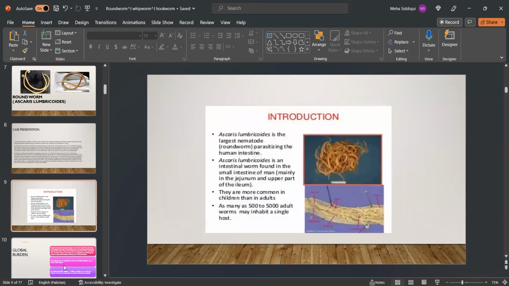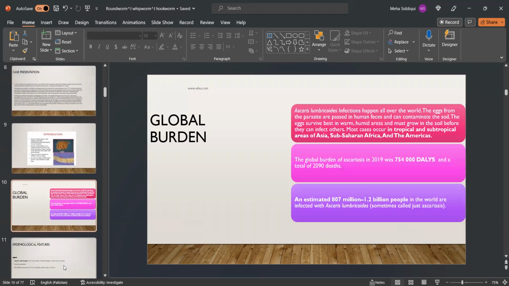Now, introduction. Ascaris lumbricoides is the largest nematode parasitizing the human intestine. It is an intestinal worm found in the small intestine, mainly in the jejunum and upper part of the ileum. They are more common in children than adults, and as many as 500 to 5,000 adult worms may inhabit a single host. Global burden. Infection happens all over the world.